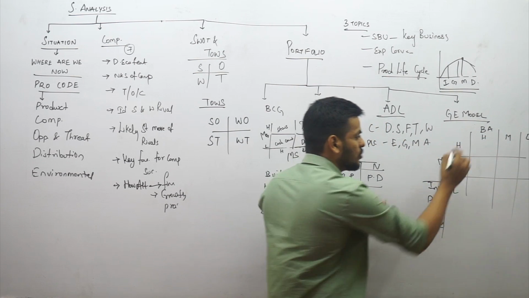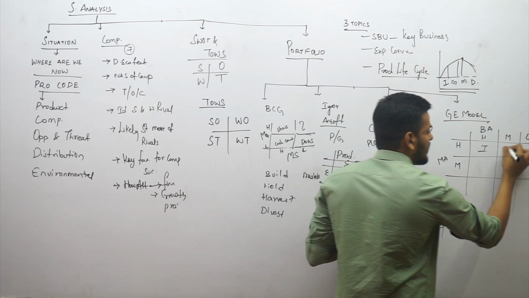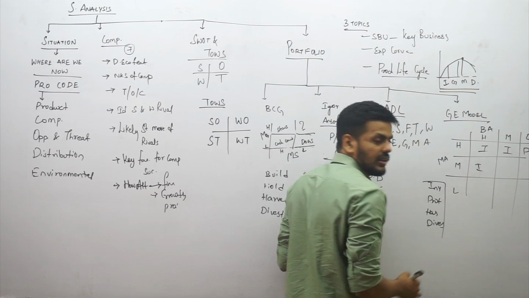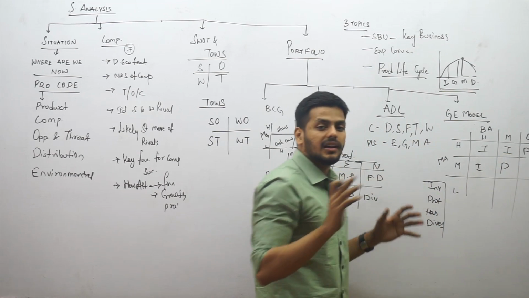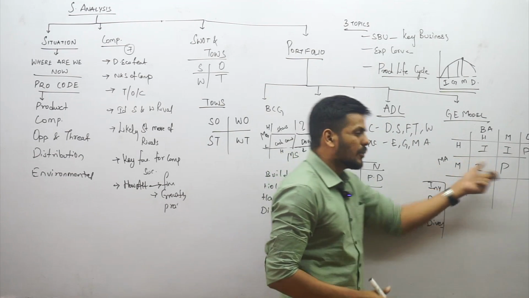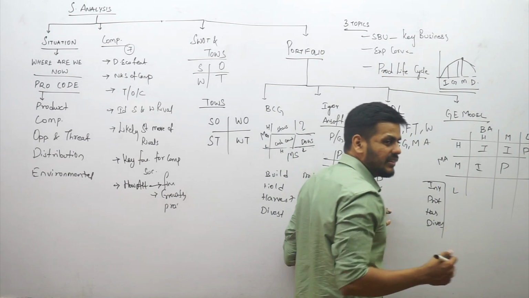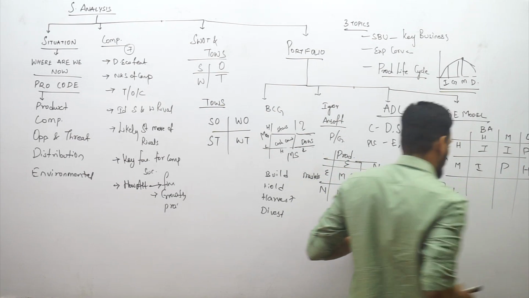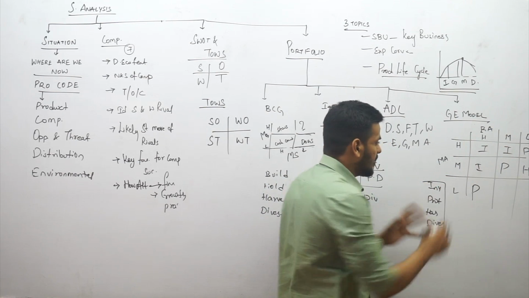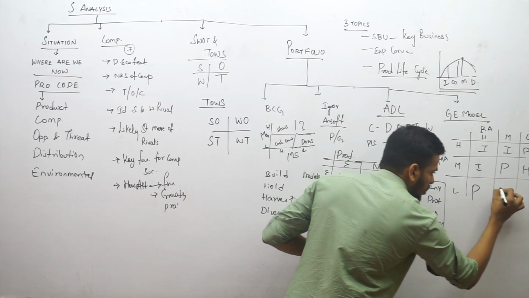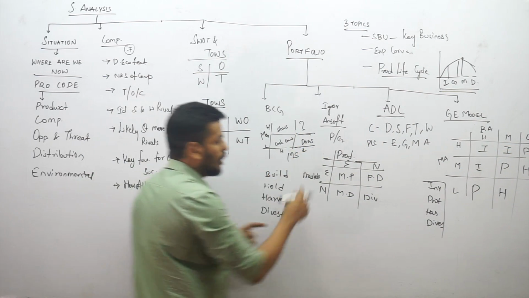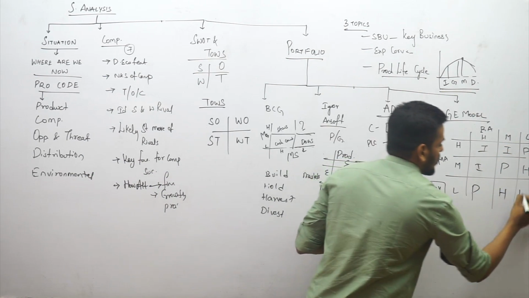In this situation of high to high, we will invest; high to medium, we will invest; and high to low, we will protect. Then in this case of medium to high, we will still go for investing. We will protect when it is medium to medium on a conservative note. Of course, it's not wrong to invest at this stage, but it's a conservative step that we take to protect ourselves, and a medium to low is the right situation for you to slowly come out of the business, called harvest. Low to a high market is just to protect, and then low to a medium market is again, what did you do with medium to low? Harvest. So here also you go for harvest. And lastly, low to low is kind of a situation of a dog. So where we told that it will be divested, same here also you will go for divesting.